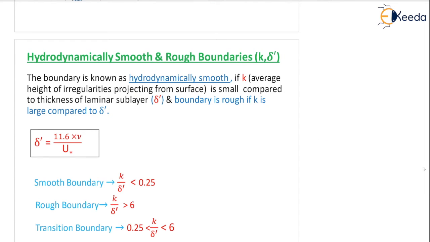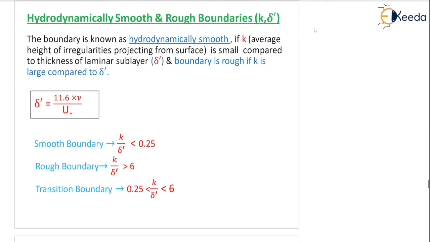Hydrodynamically smooth and rough boundaries. What do you mean by hydrodynamically smooth and rough boundaries? In order to understand this, first of all we have to understand k and delta dash. So first we'll understand k. k is known as the average height of irregularities projecting from the surface.